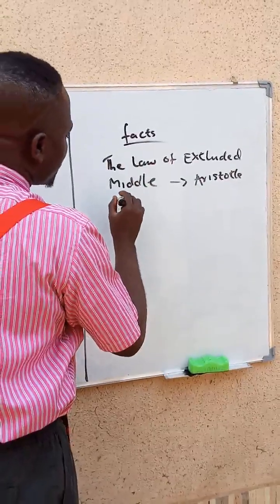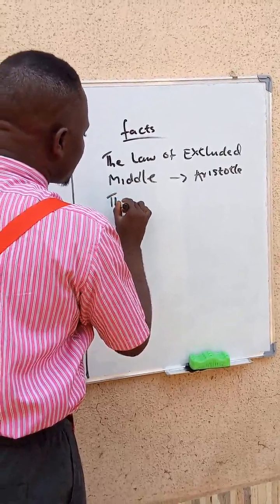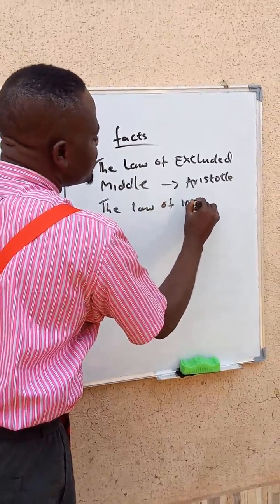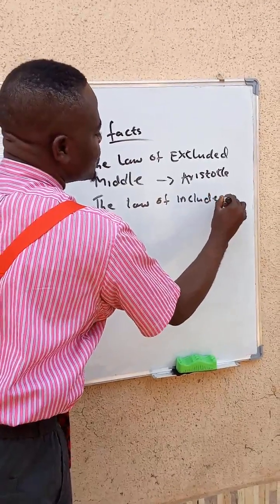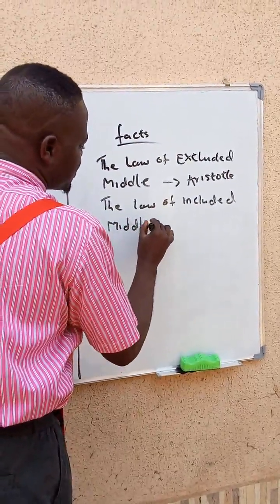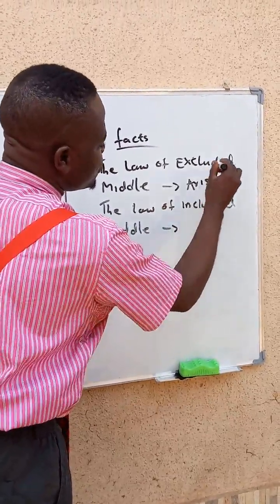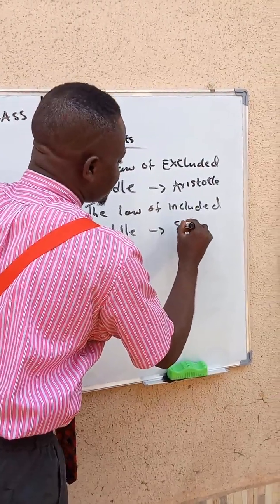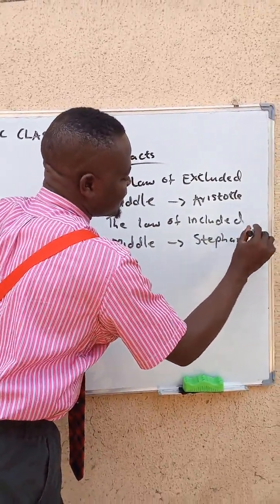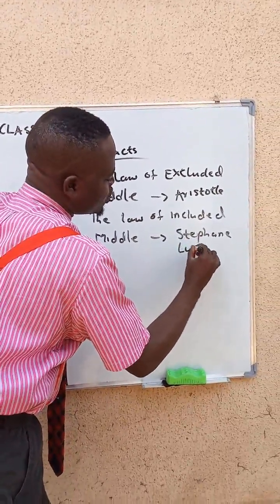Then we have the law of included middle. And this has to do with Stephane Lupasco.